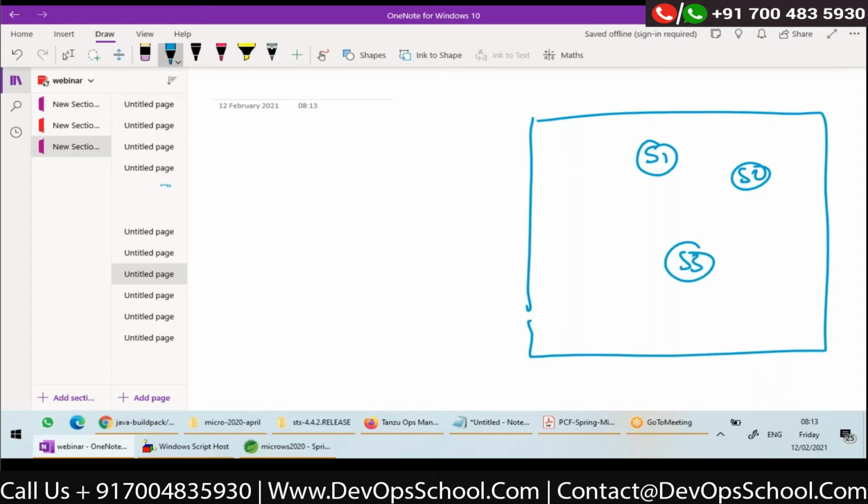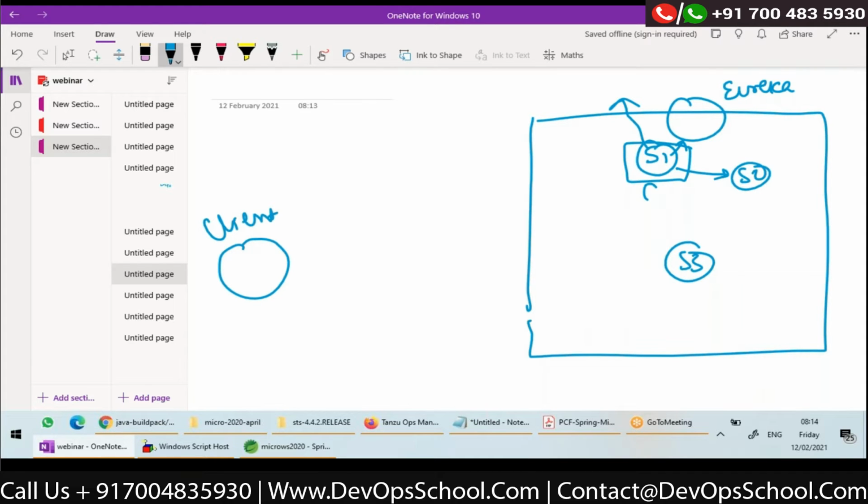So let's assume that I have multiple services, service 1, service 2, service 3, all these are services in my microservice based application, and here is my Eureka, the discovery server. Now, whenever service 1 wants to talk to service 2, it will look up Eureka internally, of course, and use client-side load balancing and then hit S2, right? But what if you want to expose this S1 to an external client?